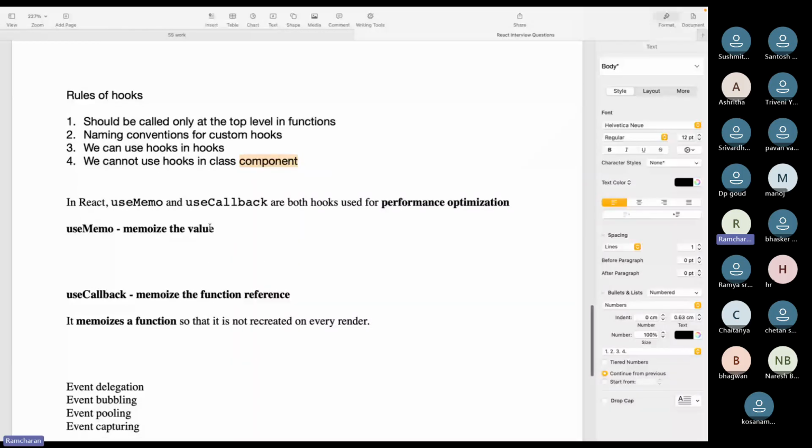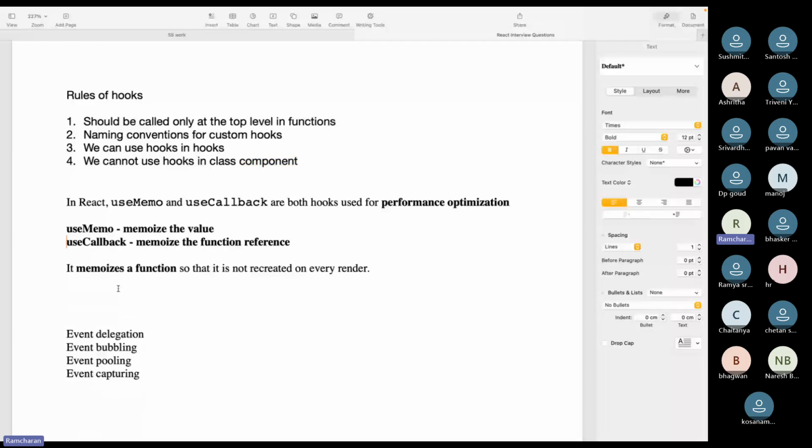And this is the difference, actually a very small thing, you can easily get it. useMemo and useCallback, right? Both are hooks used for performance optimization. useMemo is to memoize the value, and useCallback is to memoize the function reference. If you understand these two lines, then it will be helpful for you. I'll also explain with examples. You cache or preserve some value: you store a value or you store a function. So that is the difference.